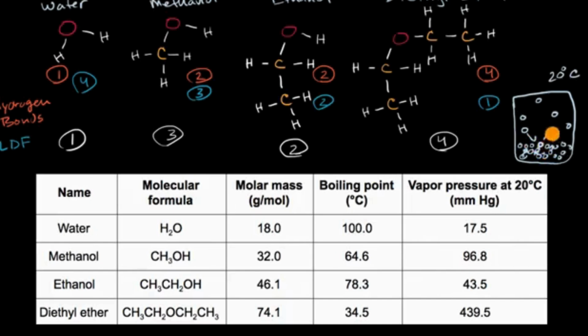And so you can imagine this will keep happening where things go from liquid and then they go to vapor. But then when that vapor gets high enough, or when you could say the vapor pressure gets high enough, remember that pressure is just from the vapor molecules bouncing around, then you will get to some form of an equilibrium. And you could imagine that things that have a lower boiling point, that means they have lower intermolecular forces, more of the vapor is going to form, and so you're going to have a higher vapor pressure before you get to equilibrium. On the other hand, things with high intermolecular forces, fewer of those molecules are going to break away, and so you're going to have a lower vapor pressure when you get to that equilibrium. And you can see that very clearly here.